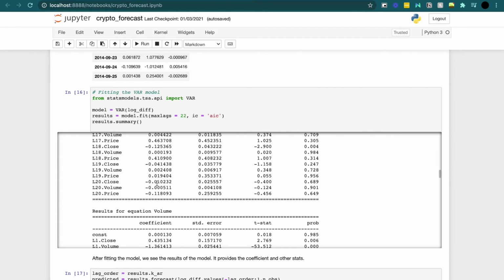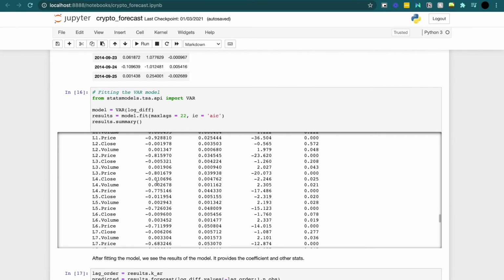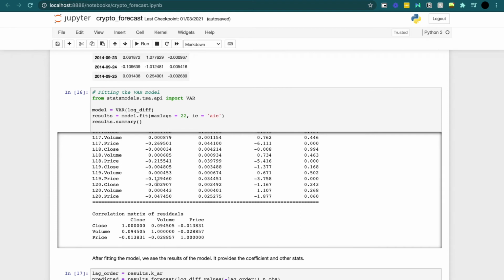And so we see all the equations, all the coefficients for the equation for the Bitcoin price, the volume, and the US dollar price. At the end, what we get is a correlation matrix of all the residuals. And what we see here validates what we mentioned in the report: the Bitcoin closing price is positively correlated with the volume and negatively correlated with the US dollar price. So as the US dollar price is decreasing, the Bitcoin price is increasing, and vice versa. But also as the Bitcoin price is increasing, the volume is also increasing. So we see that type of relationship.